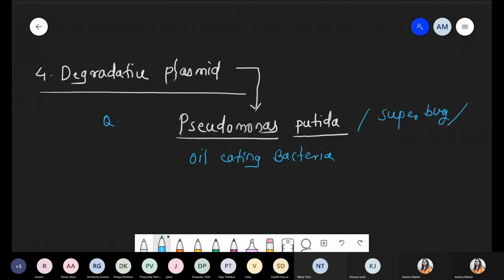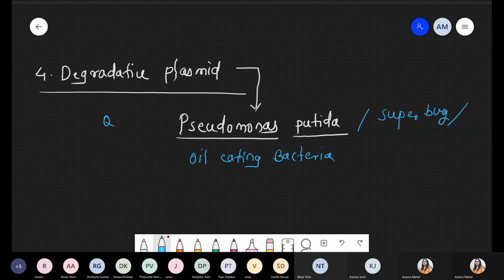Now what happened? This bacteria was not naturally prepared, because Pseudomonas are very natural bacteria. But scientist Anand Mohan Chakravarti purposefully prepared a bacteria, and inside this bacteria he constructed a plasmid. On that plasmid there are different sites which can degrade the petroleum product, the oil.